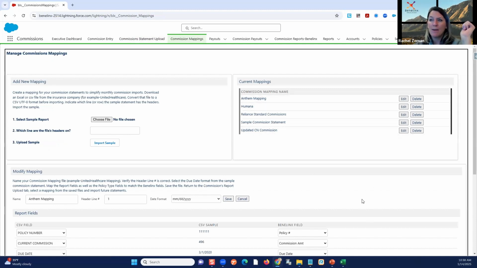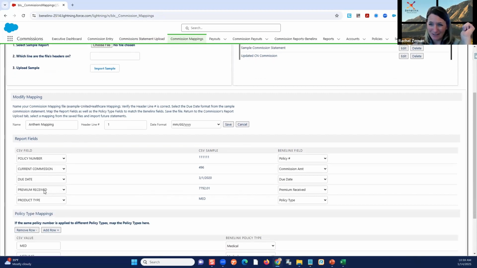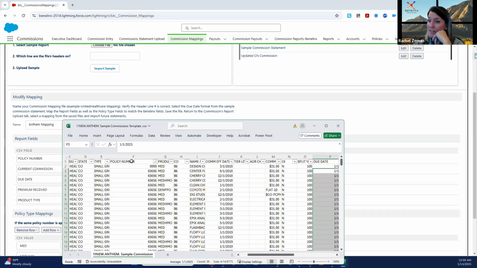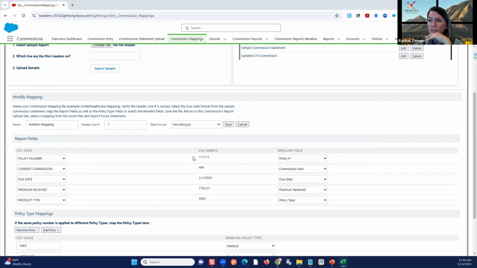We're mapping the structure of that statement. So when did the line item start? What type of date formatting is it? What fields or what columns are they designating certain fields for us? And we're just going to map those to our fields, right? Again, the sample just says these are the columns. This is what they call policy number. Not everybody calls it policy number, unfortunately, right? So we need to map those in and tell the system this column equals, in our system, what? Policy number. Okay, so one-time mapping.